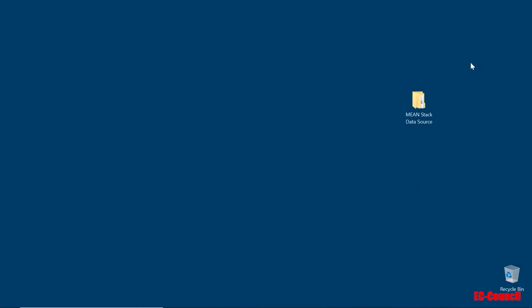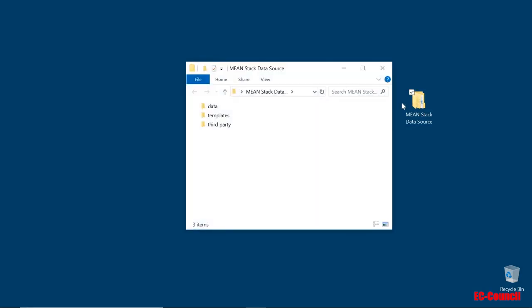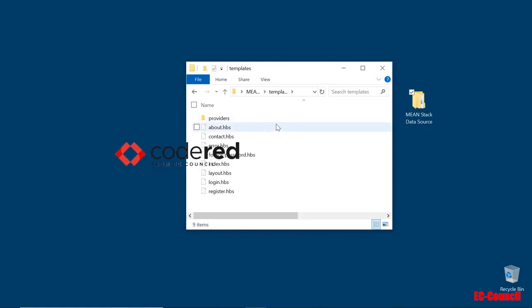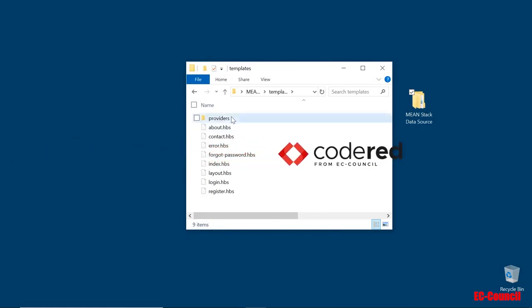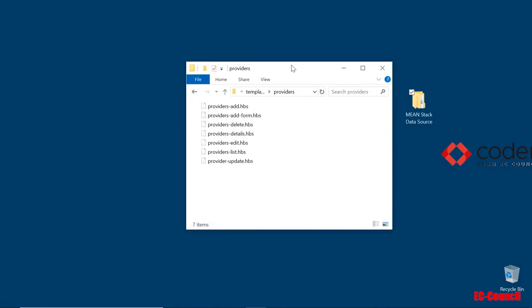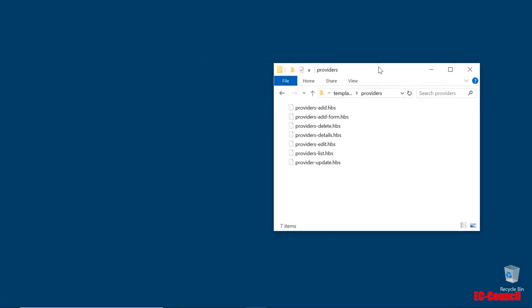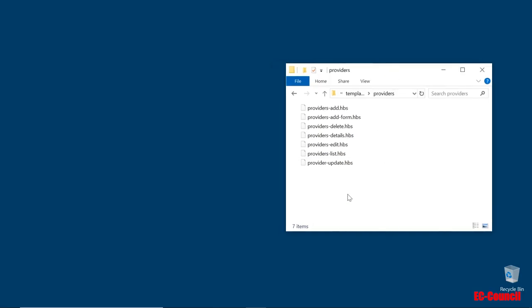All right, so before I start coding, I want you to open this data source file again, and I added in here a templates folder. Inside the templates folder, you should see a providers folder that has all the templates that we're going to use for this course. These are forms already pre-created for us, so you don't have to spend time creating them yourself. You can if you want to, but I'm going to provide this for us to use. It provides the skeleton for us already.